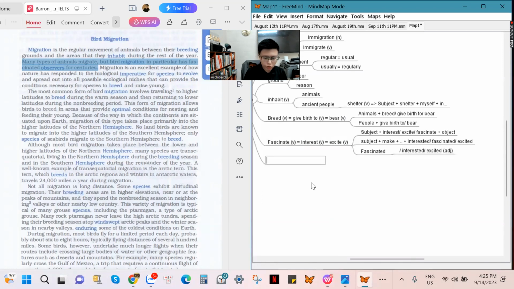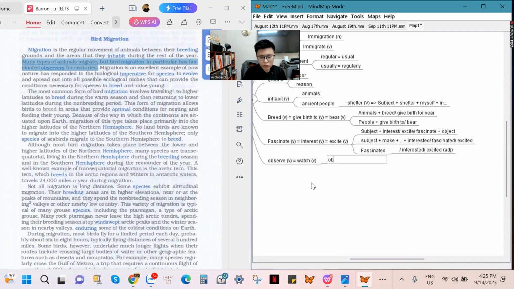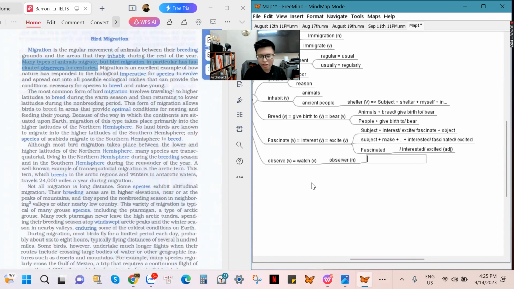Observers. Who are observers? If you observe someone, it means you watch them doing something. When you watch somebody, you are going to be called an observer. And the way that you watch other people doing something, the way that you observe other people is called observation. Observation. So whenever it comes to a noun in English, it is about the name of the process.